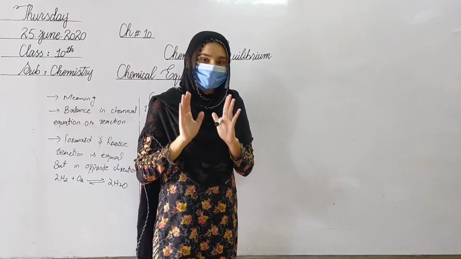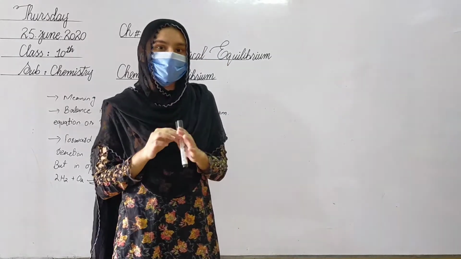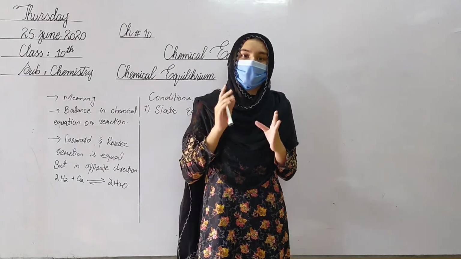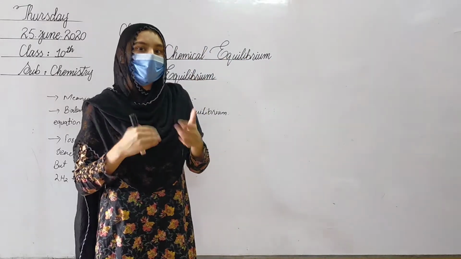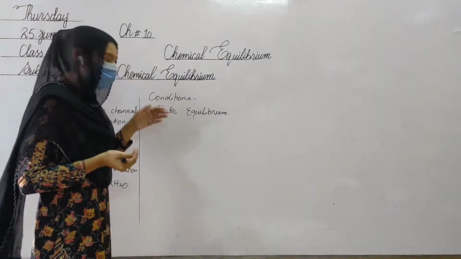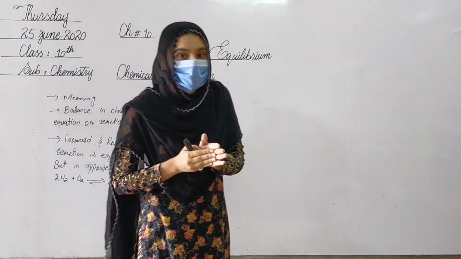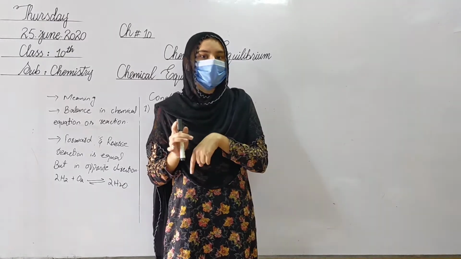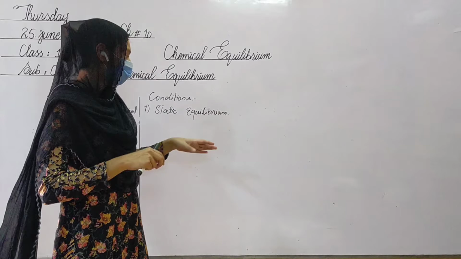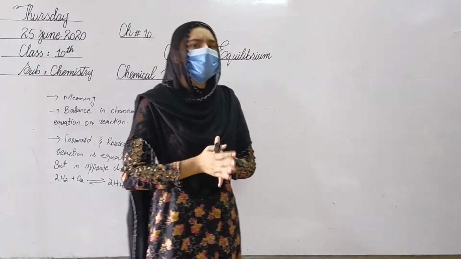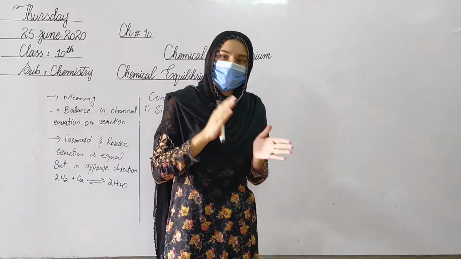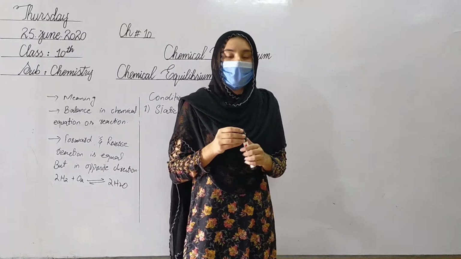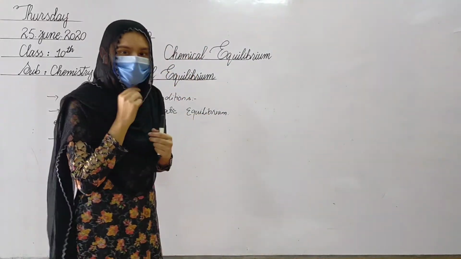The reaction proceeds, but it moves in just one direction, from left to right, in the forward direction. In this static equilibrium, the reaction cannot move from right to left, in the backward direction. Here, just the physical appearance is changed, or reactants are changed into products. Products cannot be changed into reactants. This is the state of static equilibrium. The definition of static equilibrium is that when the reaction starts and moves from left to right, in the forward direction, after some time the reactants are completely